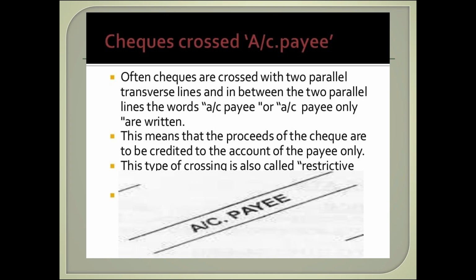Often checks are crossed with two parallel transverse lines, and in between the two parallel lines the words "account payee" or "account payee only" are written. This means that the proceeds of the check are to be credited to the account of the payee only. This type of crossing is also called restrictive crossing.